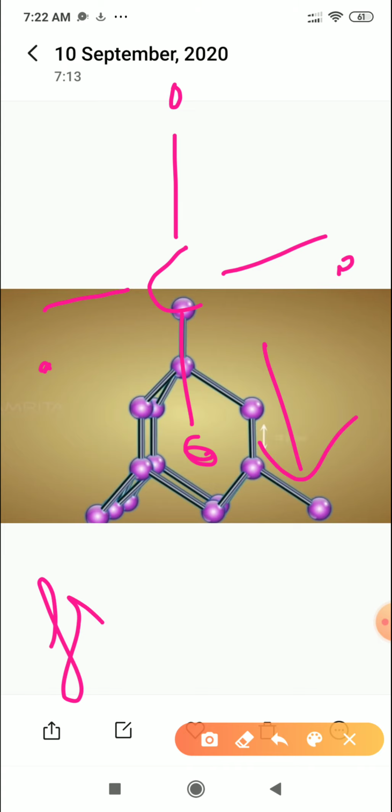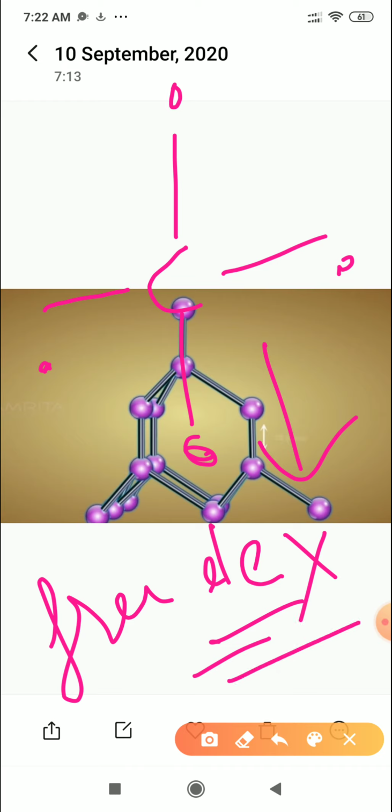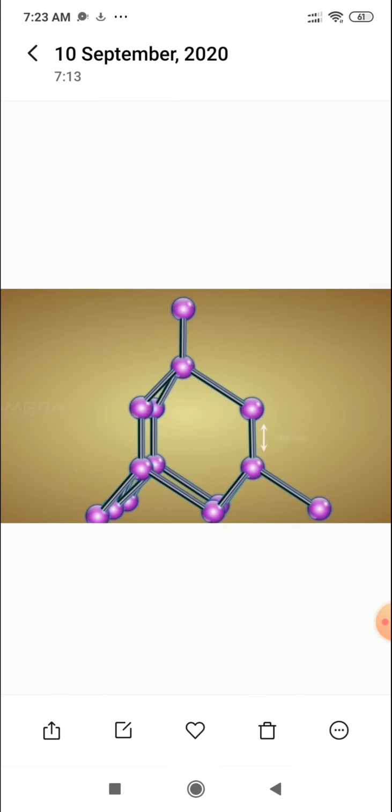So there is no free electron because it has only the 4 electrons, as you see in the structure. There is no free electron in the case of a diamond, because each and every carbon atom is attached to the nearest 4 carbon atoms. So there is no chance of getting a free electron. If there is no free electron, the current will also not flow. Fine, so we can easily say that the diamond is a bad conductor, or you can say it works as an insulator, because it doesn't have any free electron.